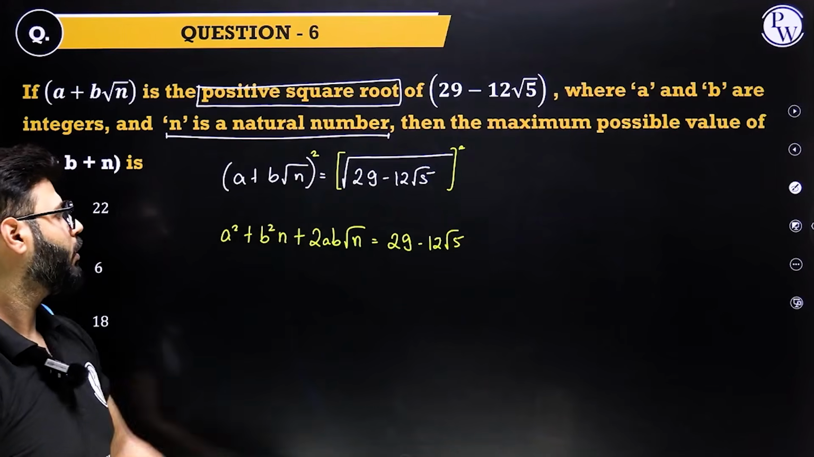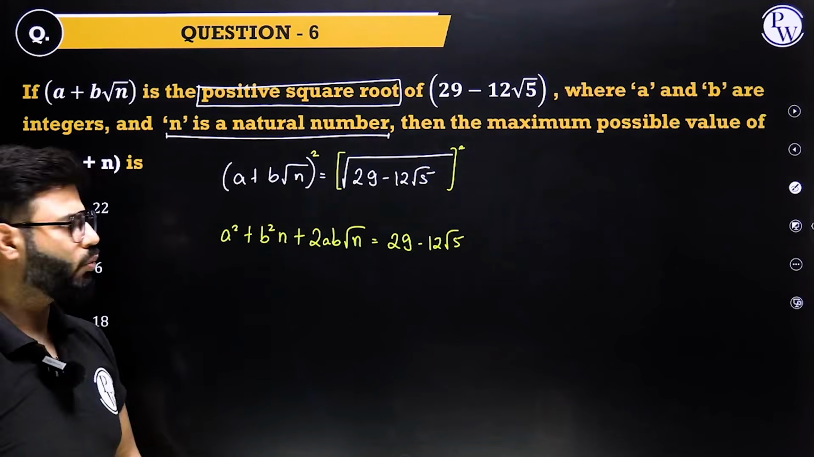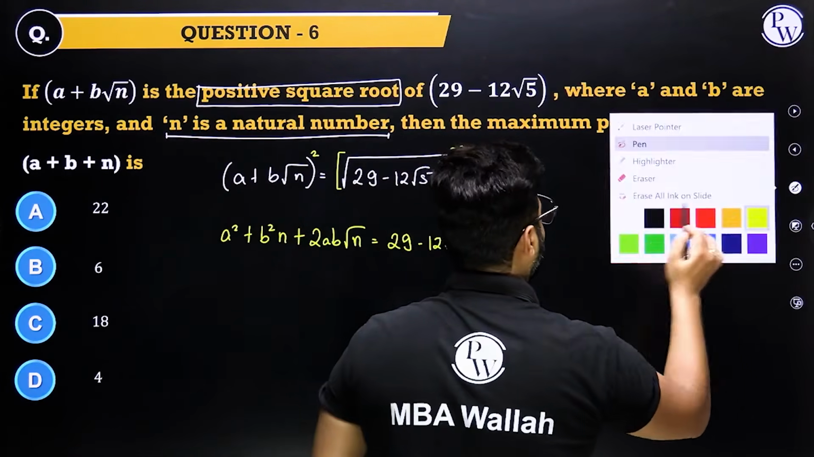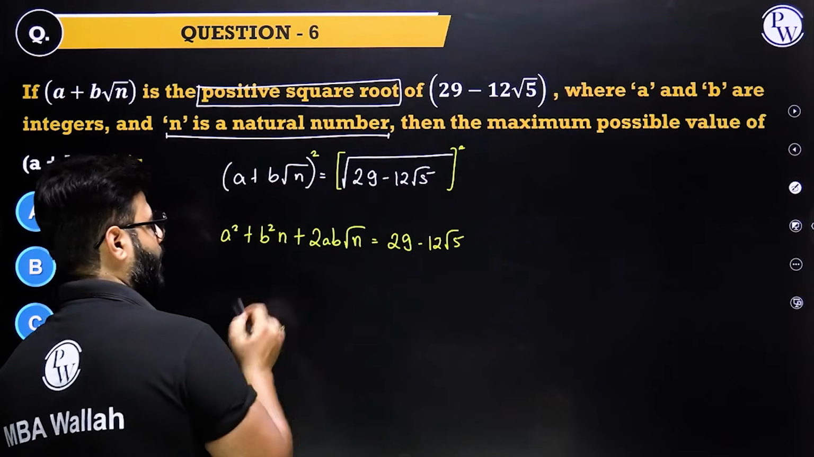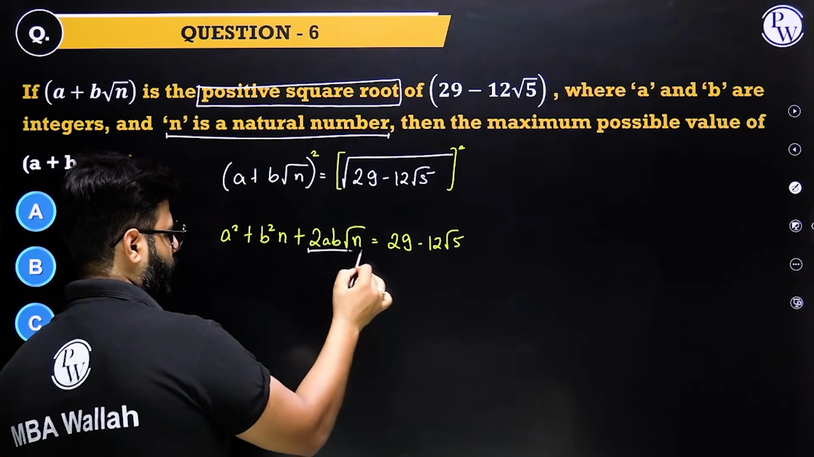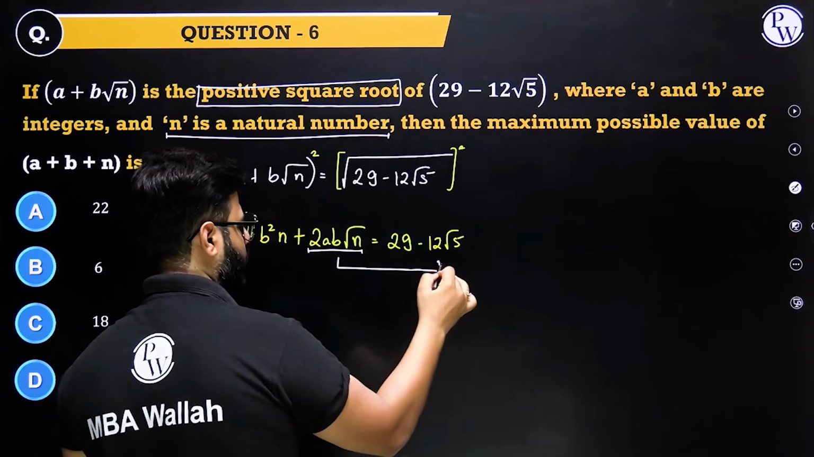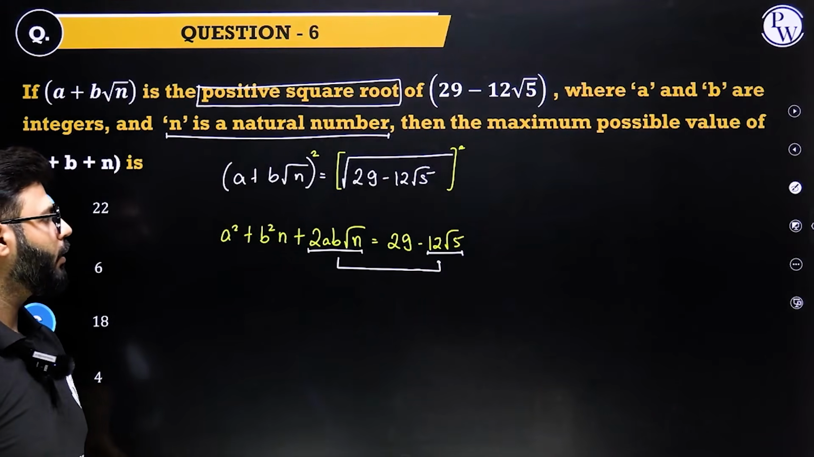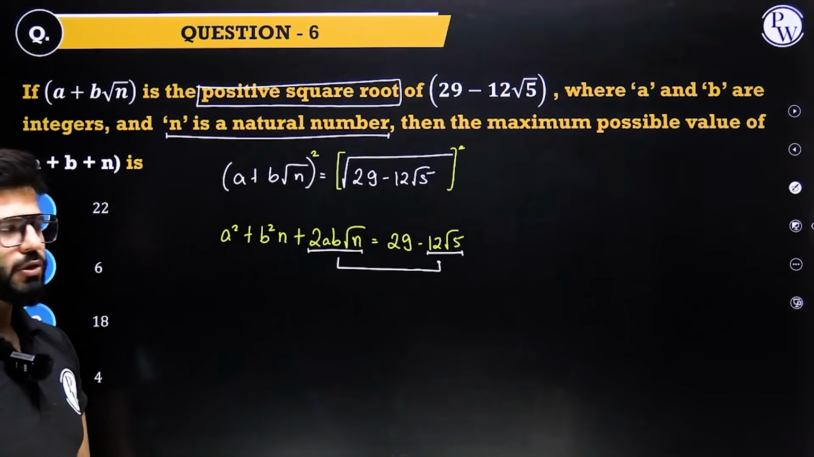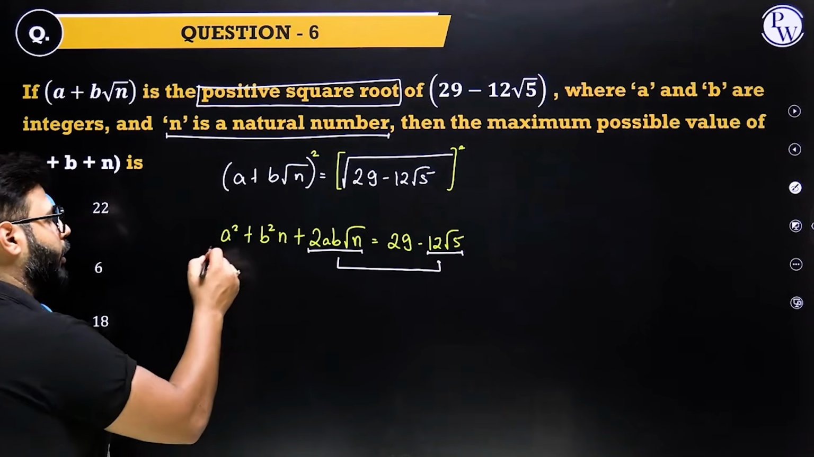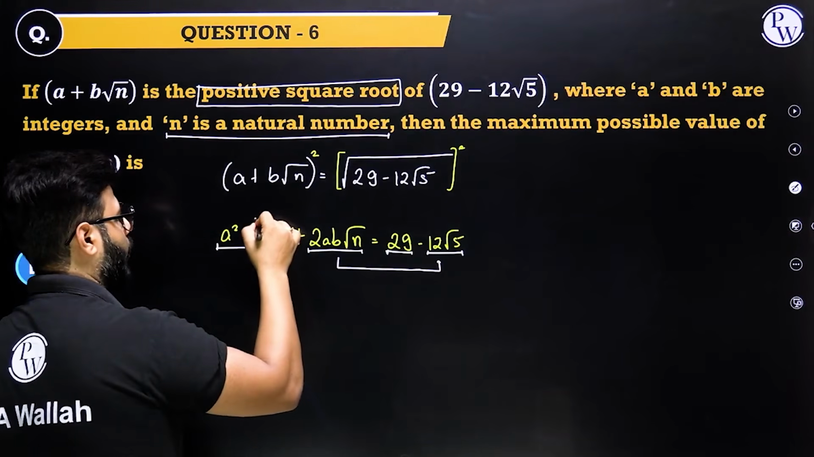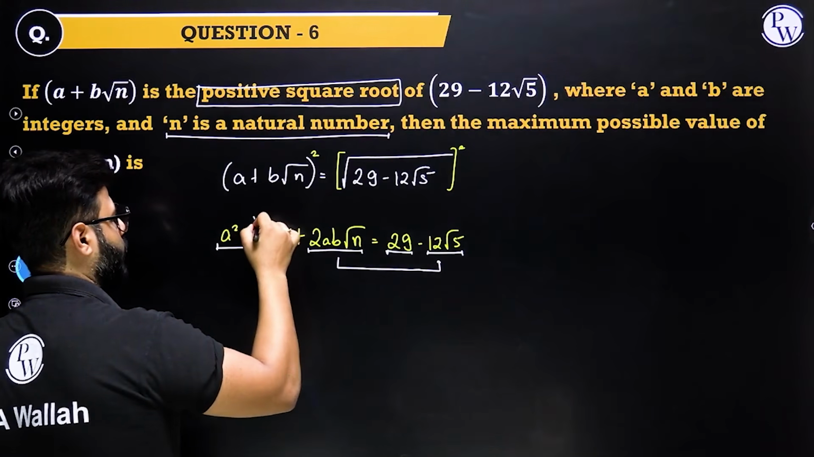Square takes away the root. Here we have applied (a plus b) whole square. Now compare, right? And let's have a look at this one. This guy should be equal to this guy, because both of them are the irrational part of our expressions, and this guy, which is the rational part of LHS, should be equal to the rational part of RHS.